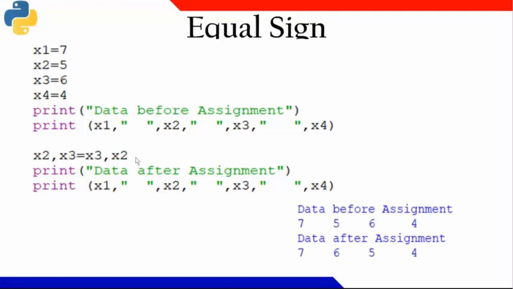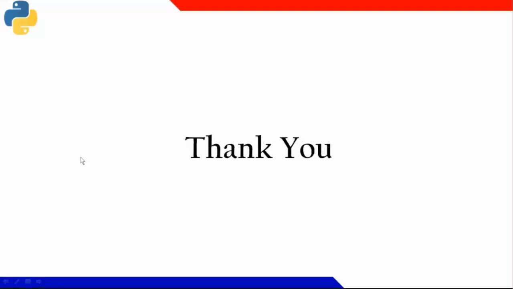So you can see 7, 5, 6, 4 got printed earlier, and after this statement, the second value and third value got interchanged. So that kind of exchange or swapping of values I can do with the equal to symbol also.